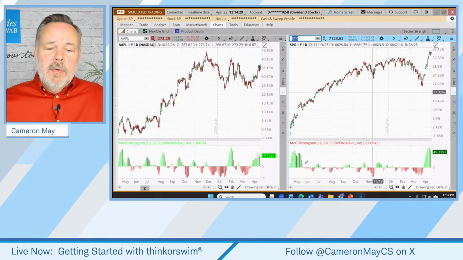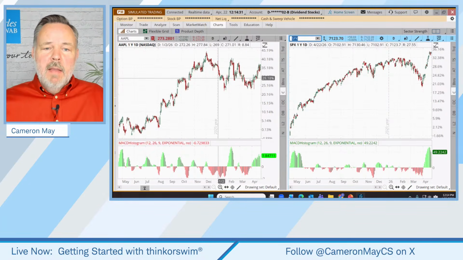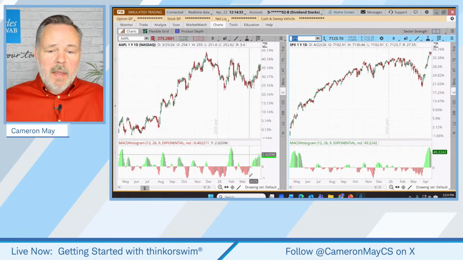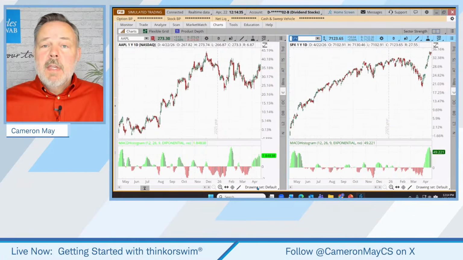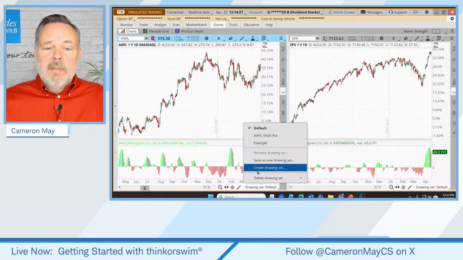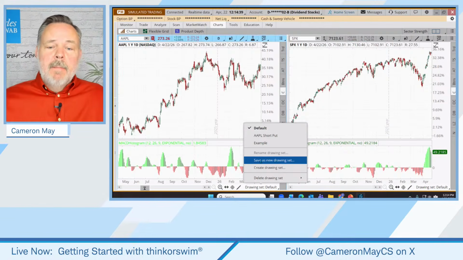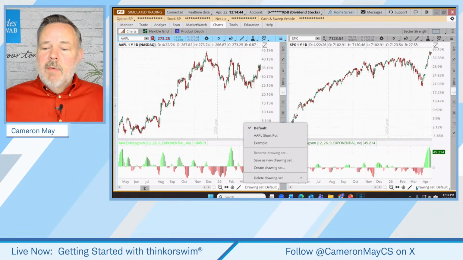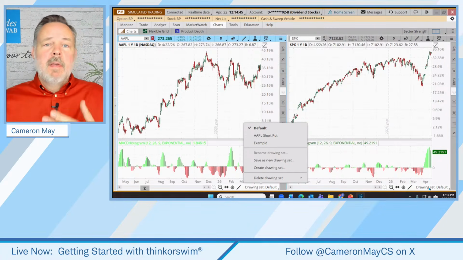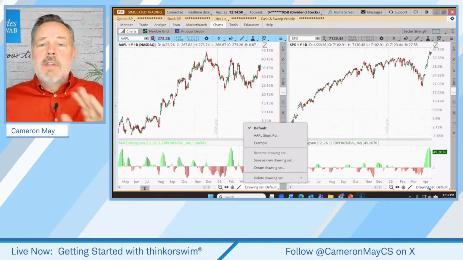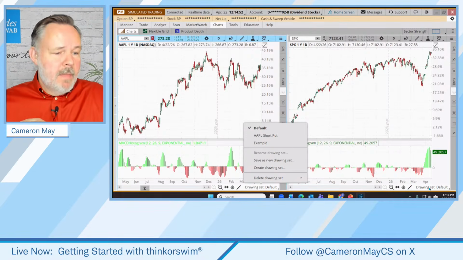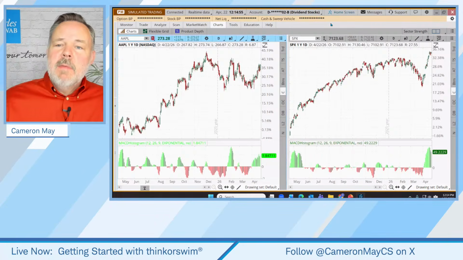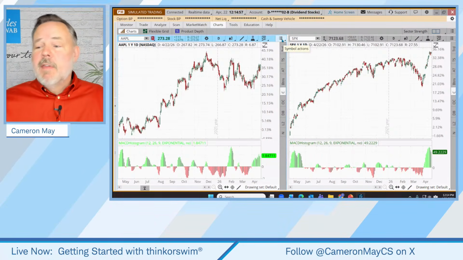Yeah, what we'd want to do is, as we're creating that drawing, down here, use the drawing set. And so create the drawing, and save that as a drawing set. And then we could just switch it on the new time frame to a default, or we could save a brand new drawing set, and it just keeps them separate. Yep. All right, good question, but let's go on with cool tool number, what are we at?